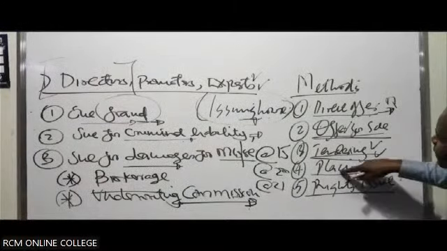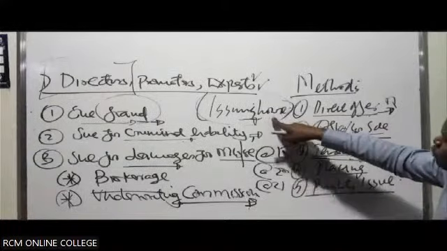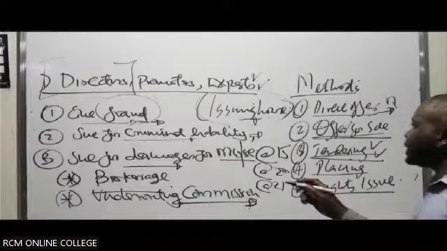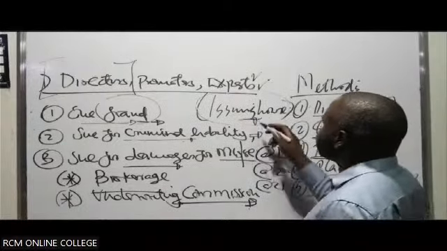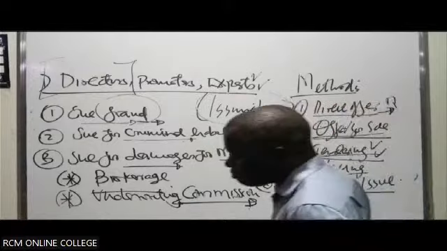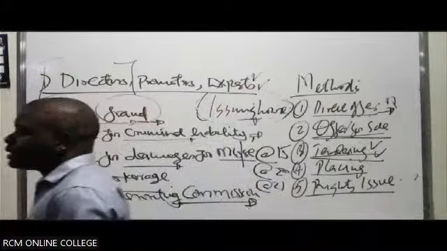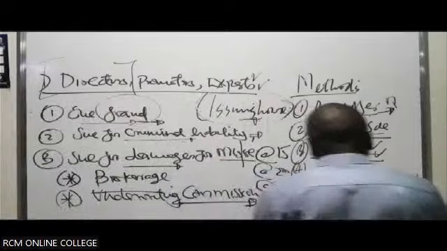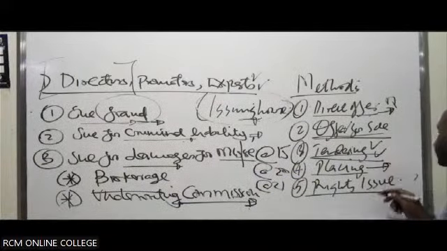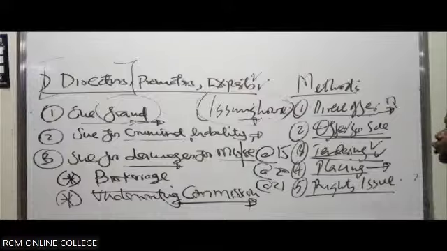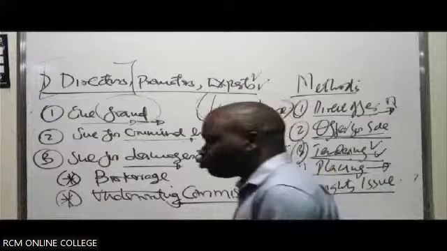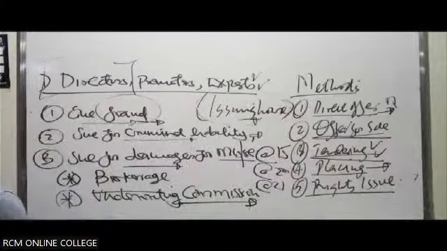Then placing. Still the same case. The shares are given out or issued out or sold to what? An issuing house. Then what the issuing house does, it doesn't just sell to any person. It doesn't just sell to Tom, Dick, and Harry. But what they do here, they identify key investors who are likely to buy the shares in huge blocks or in blocks that are of high value.